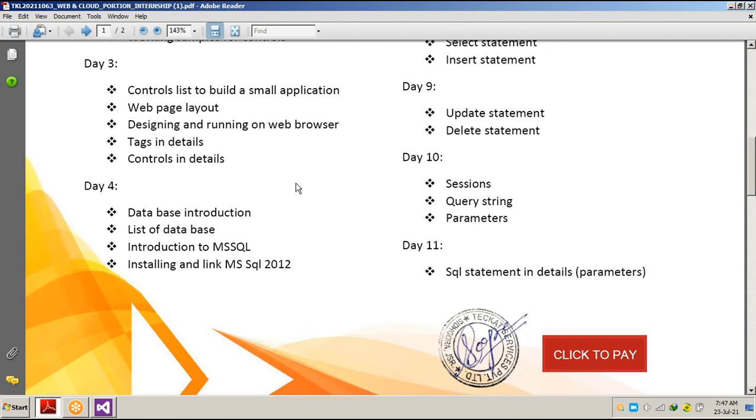And on the fourth day we discussed the database. What is a database? Why is it used? What are the kinds of databases? We are using MS SQL Server, Microsoft SQL Server. Why are we using Microsoft SQL Server?